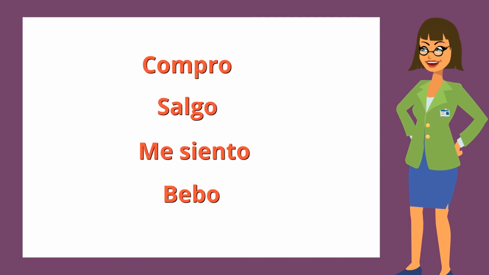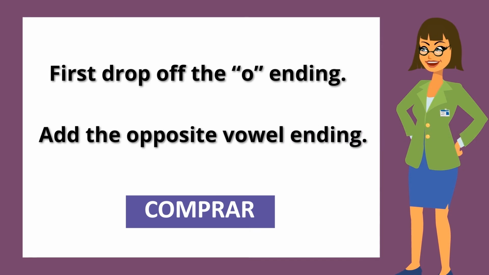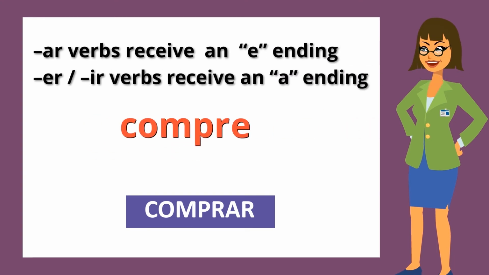Compro is the yo form of I buy. Salgo is I go out or leave. Me siento, I sit. Bebo, I drink. To create the formal usted command form of these sample verbs, we first drop off the O ending. We're left with the root. To this root, we add the opposite vowel ending. That is, all AR verbs receive an E ending, and all ER and IR verbs receive an A ending, the opposite of what we are in the habit of doing.